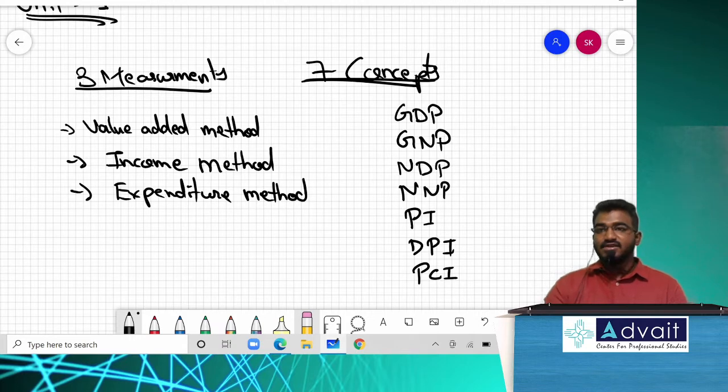So these are the 7 concepts we need to understand in order to understand national income altogether. How many concepts are there? 7 concepts. Which are those 7 concepts? GDP, GNP, NDP, NNP, personal income, disposable personal income, per capita income.